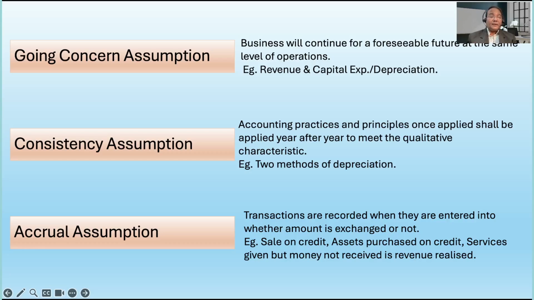Service given but money not received. If you are a service provider, service is given, money is not received, no matter. It will be treated as revenue for the organization. Attempts will be made to collect the cash; that is a subsequent level of effort.